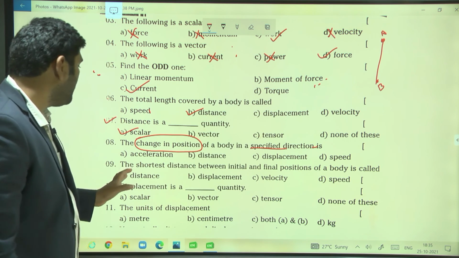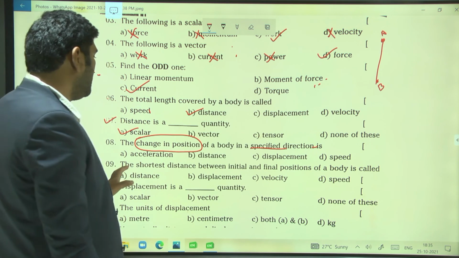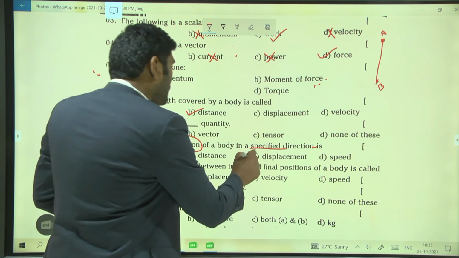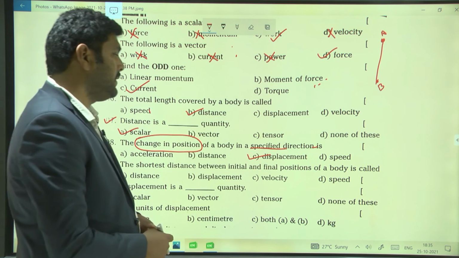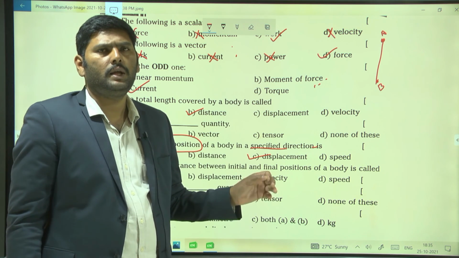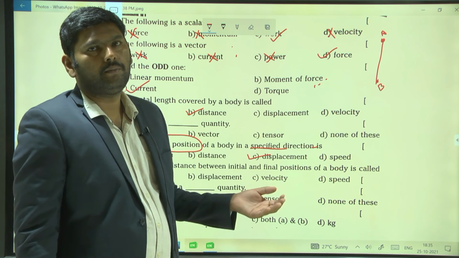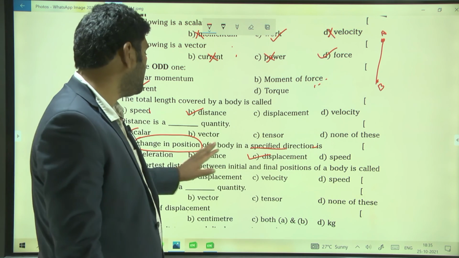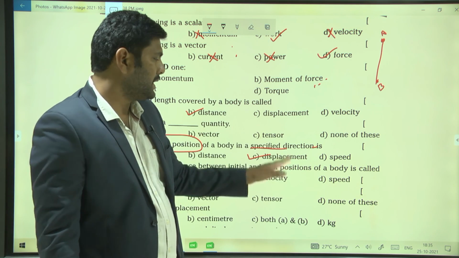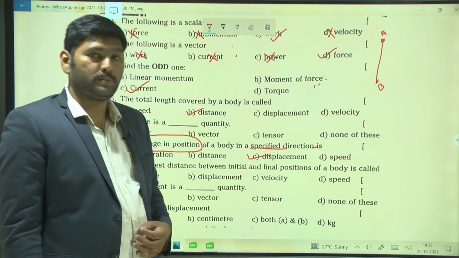So among these, the vector quantity, as opposed to distance, is displacement. Why not distance? Distance is only magnitude and has no direction. But here we are defining the magnitude as well as giving the direction, so our answer is displacement.